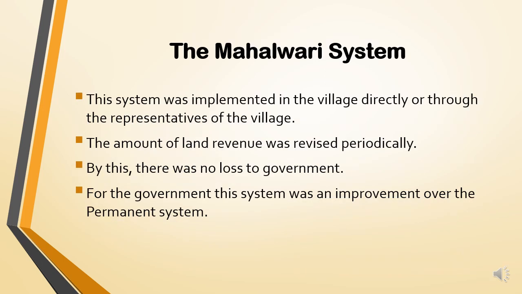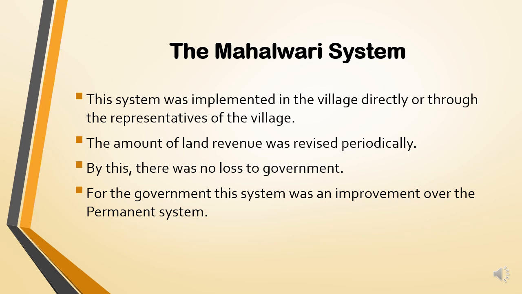The Mahalwari system. Now this system was implemented in the village directly or through the representatives of the village. The amount of land revenue was revised periodically. By this, there was no loss to the government. For the government, this system was an improvement over the permanent system.